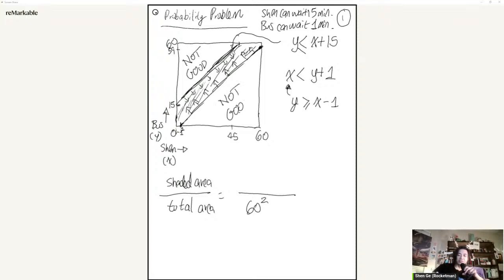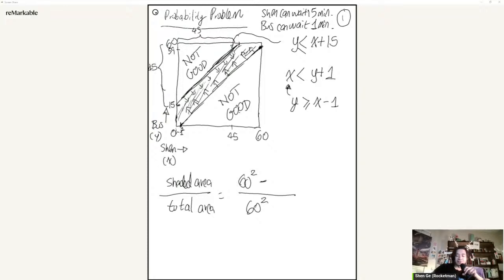So let's just remove the not good regions. So how do you remove that? Well, you take the total area 60 squared. This is not good. This one, you can probably tell 15. So this is 45. So this is 45, 60 minus 15, right? That's 45 right here. So this area is 45. This here is naturally 45.